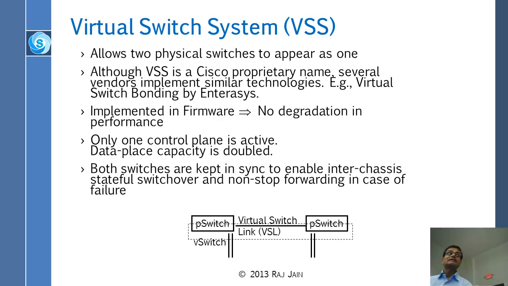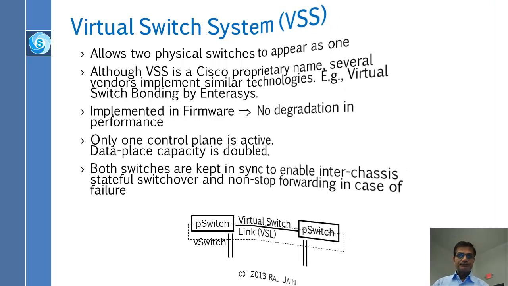You know what that means? Stateful means both switches know exactly what the tables are, where traffic is going and everything else. The whole state is in both the switches at the same time. And switchover, so if this switch fails, this one can take over the whole thing. Now what will happen though is, these 20 gigabit will not get there because this switch has failed. But whatever is coming in will go to the right place. Generally both of these links will be going to the same host anyway, as shown in the next picture.